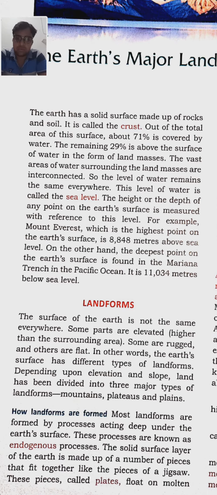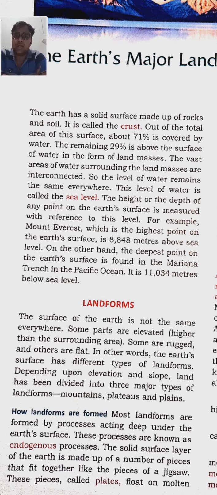The vast areas of water surrounding the land masses are interconnected. Whatever land masses there are, 7 continents and small islands, are surrounded equally by water from all sides, and all the water bodies and land masses are interconnected.